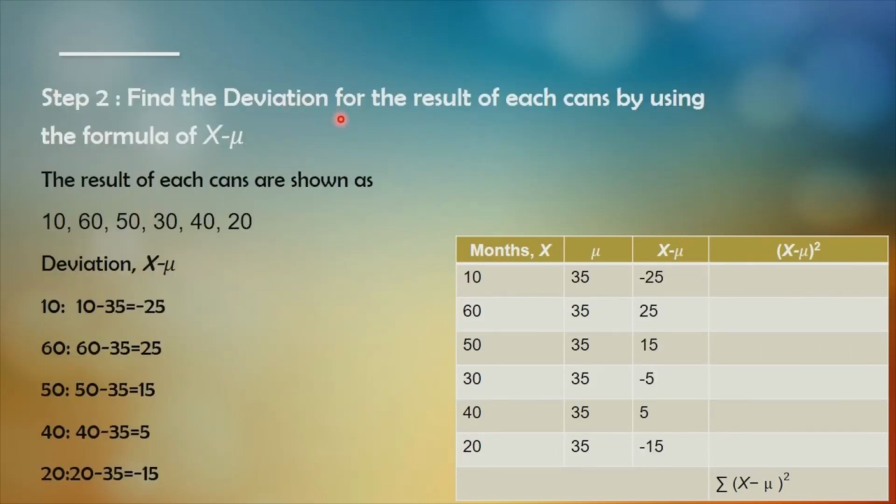So step 2 is to find the deviation of the results for each can. So we must use the formula for deviation. And then after getting it, we must subtract the mean from the months. So you will get negative 25, 25, 15, 5, and negative 15, like this. So you just put it in your table.